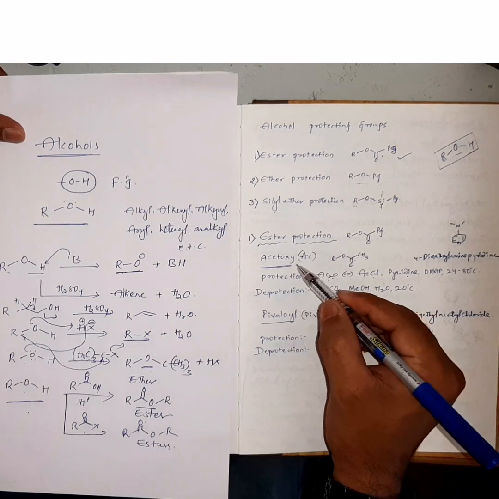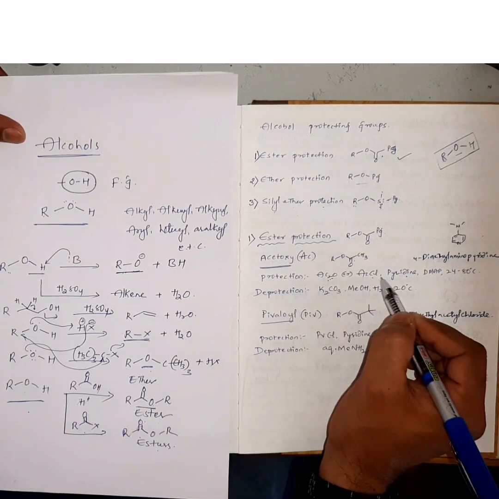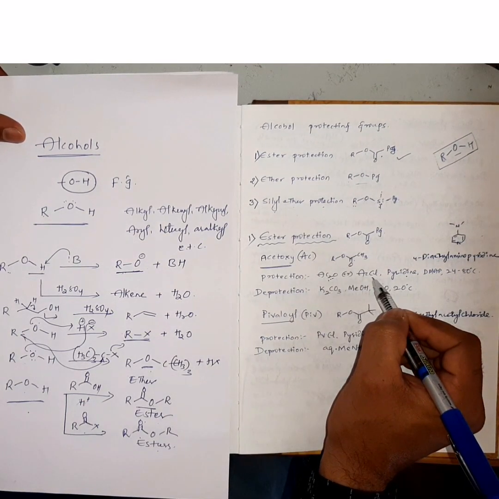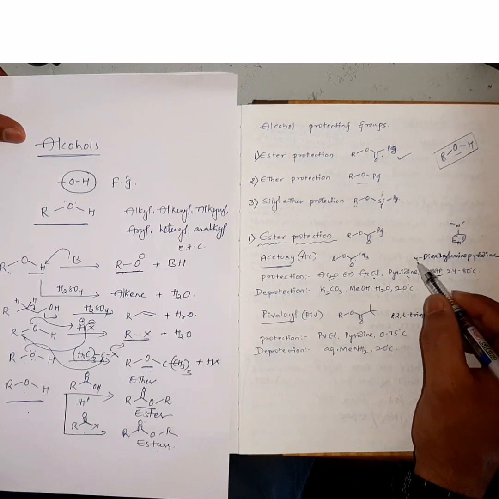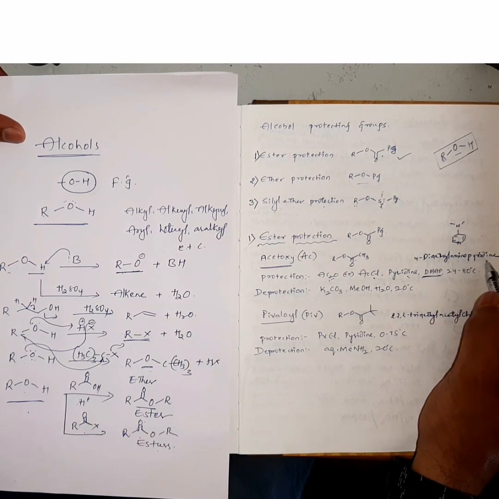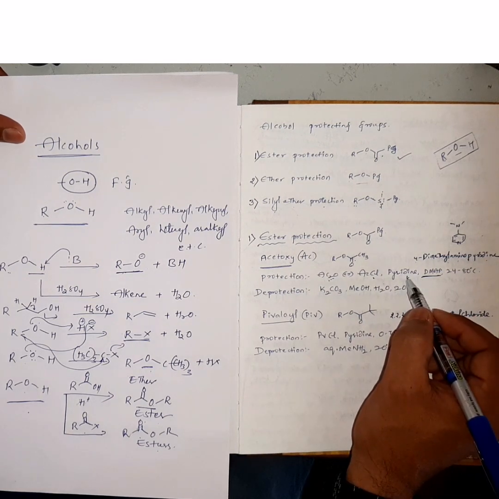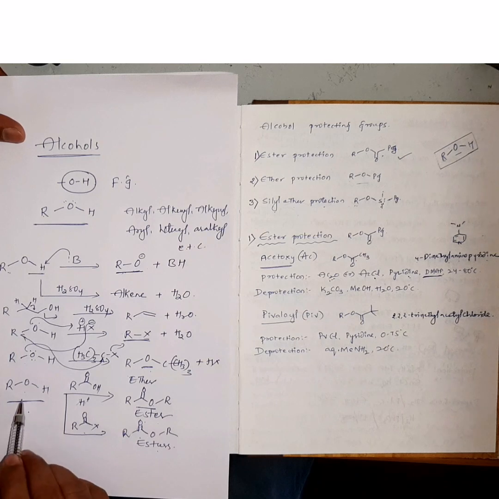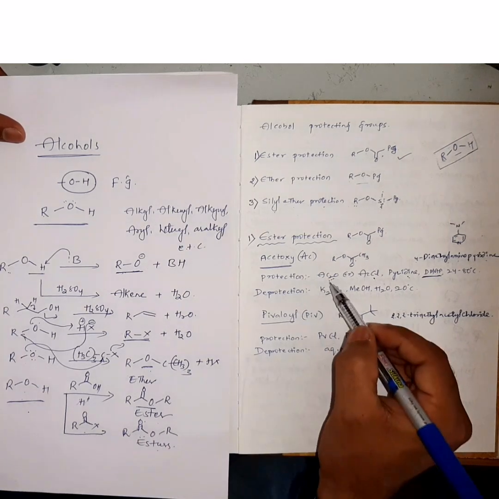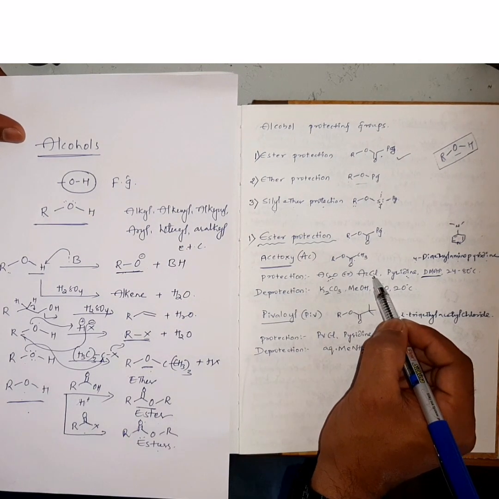Pyridine and DMAP, which is 4-dimethylaminopyridine, are basic reagents which help deprotonation or dehydrohalogenation, which will increase the rate of reactivity. Thereby, alcohols can be converted into esters in the presence of acetic anhydride and acetyl chloride.